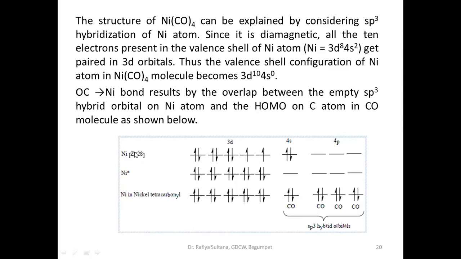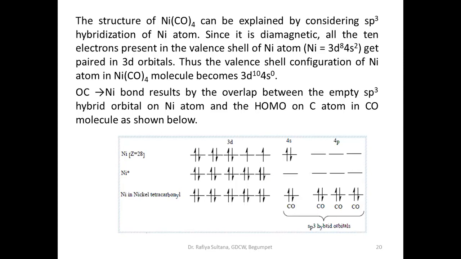This is the normal state. The normal state electronic configuration of nickel is 3d8, 1, 2, 3, 4, 5, 6, 7, 8, and 4s2. But when the carbonyl ligands approach nickel, what will happen? These 3d electrons and 4s electrons get rearranged.